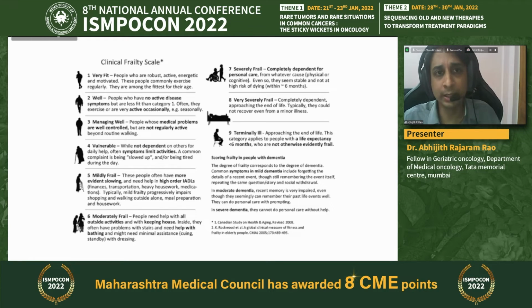So this is the clinical frailty scale. We see that patients can be categorized based on their performance from 1 to 9. The individuals from 1, 2, 3, and 4 for the purpose of the study were considered as non-frail, and those with a score of 5 or above were considered to be frail.